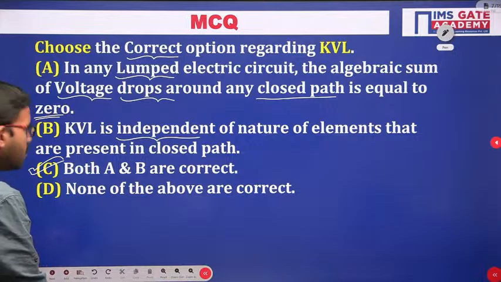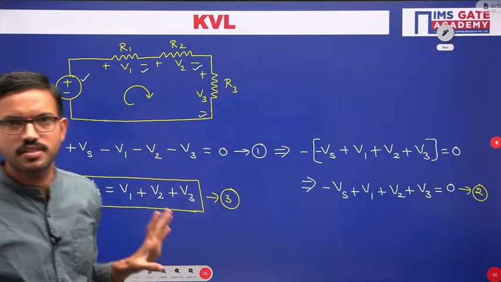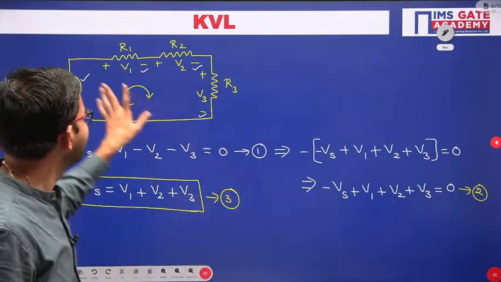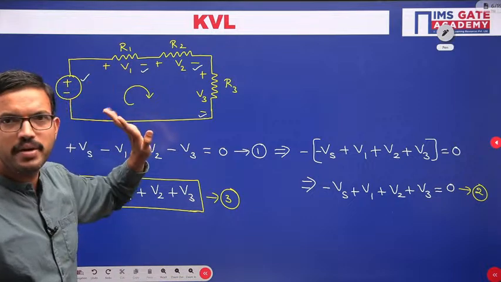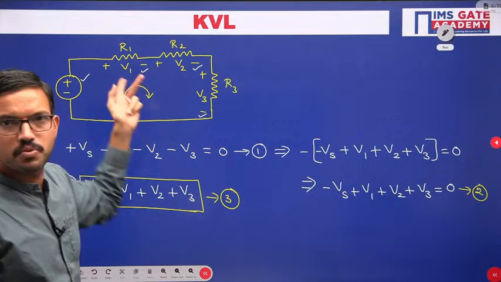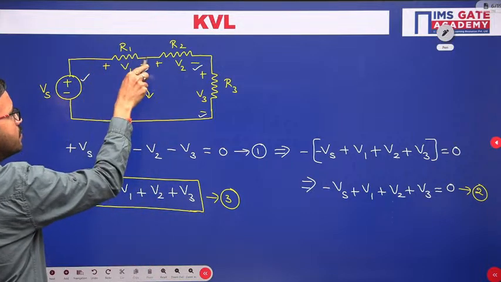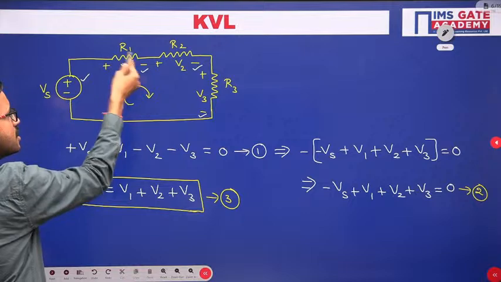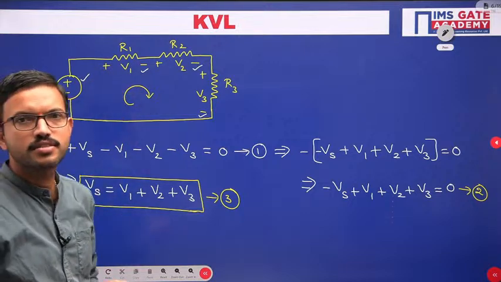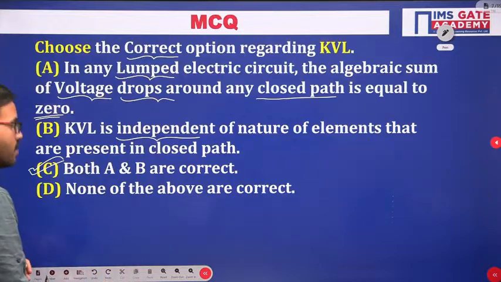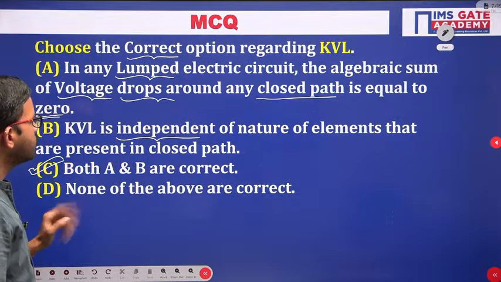In that way we can observe from the given circuit, whether it is the voltage across a particular element or the voltage difference between two points, both are the same. With respect to the resistor, terminal A, terminal B, VA minus VB is nothing but V1. So here I hope all of you got the clarity.